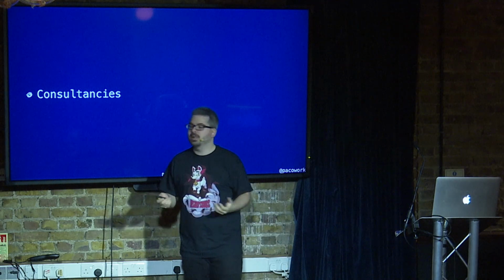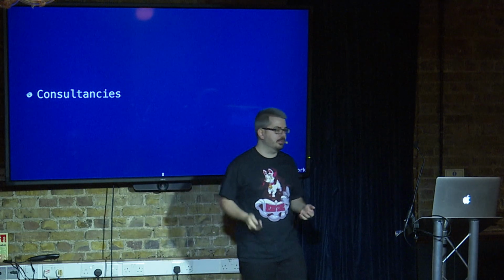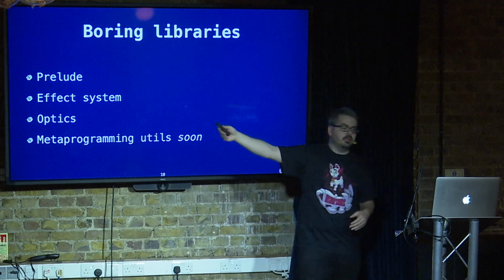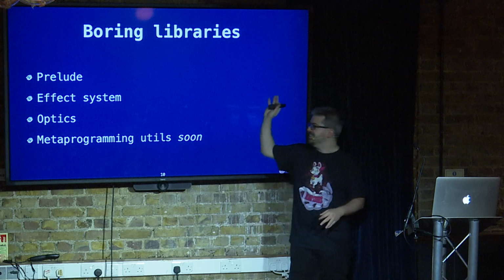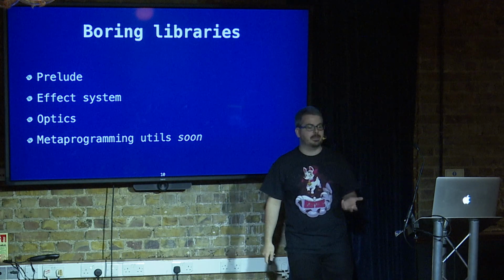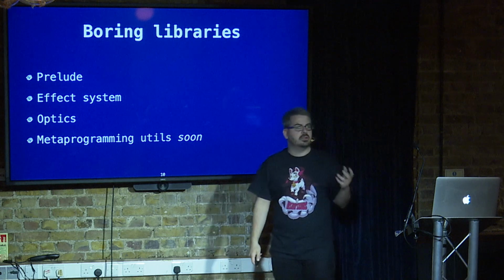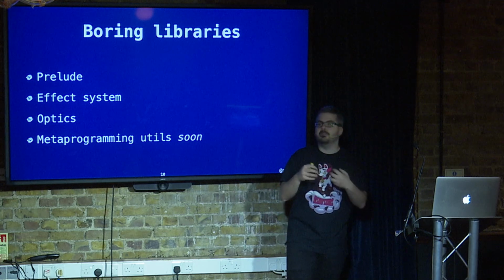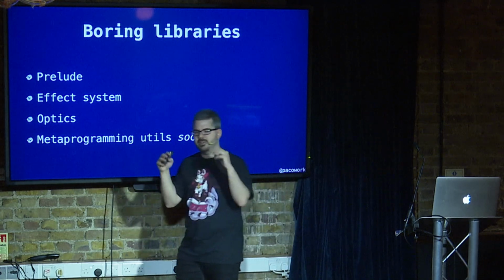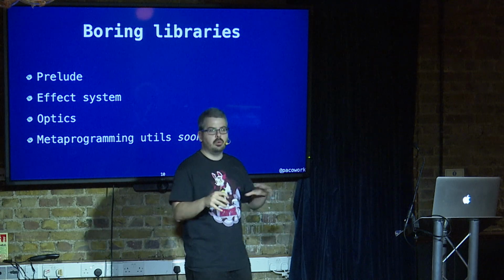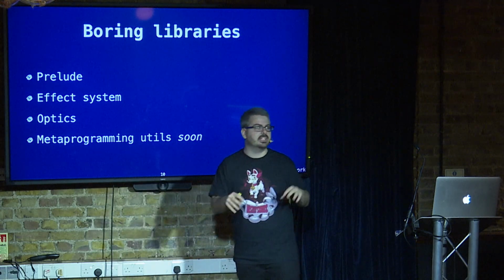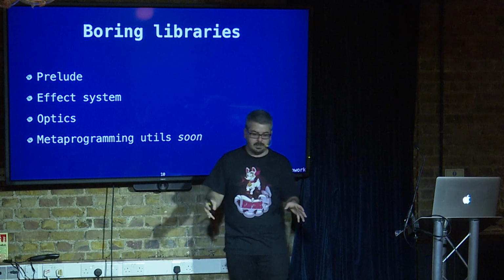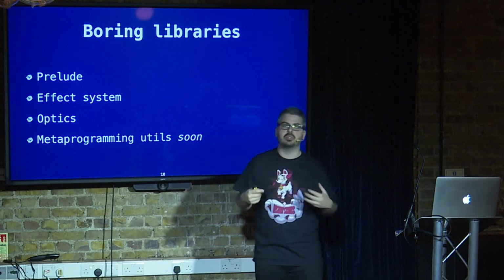So what's in it? Why do people want to do functional programming in Kotlin? We have a bunch of really boring libraries. We have a whole prelude, we have an effect system or a version of an effect system, we have optics, and we have meta-programming utils. We call this boring because it's something that you're used to working with every day, but in an environment such as mobile development, Android, very Java-y, very object-oriented, this whole thing feels like a whole new world. So we ground it by saying, this is actually just regular stuff that any other language would use on an average day, and we're trying to bring it to you and make your life easier.